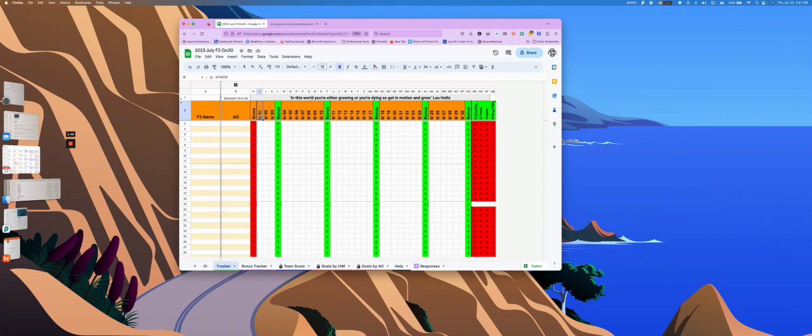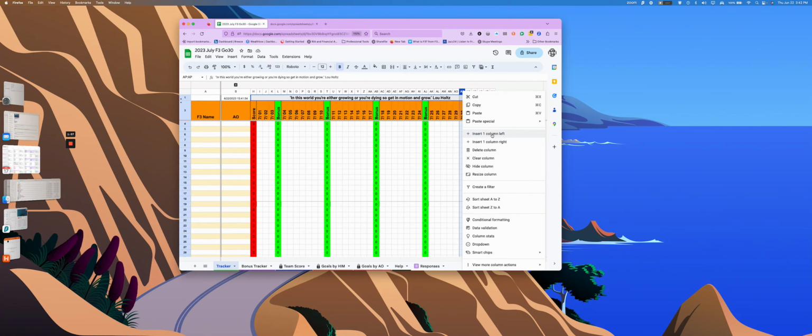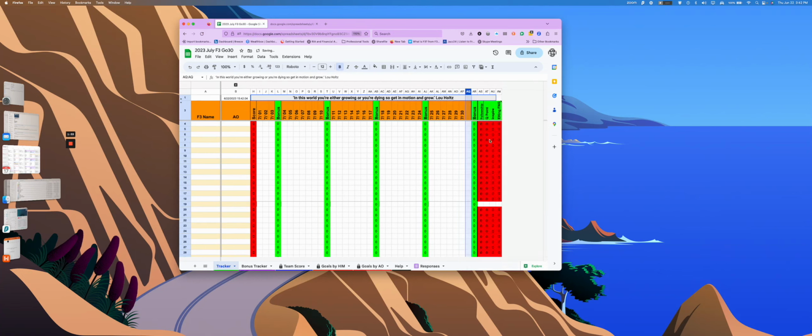So I'm going to type 7-1 here. And it should have changed everything. So I think there's 31 days. So insert column right. 7/31. Okay. And so that's fresh.